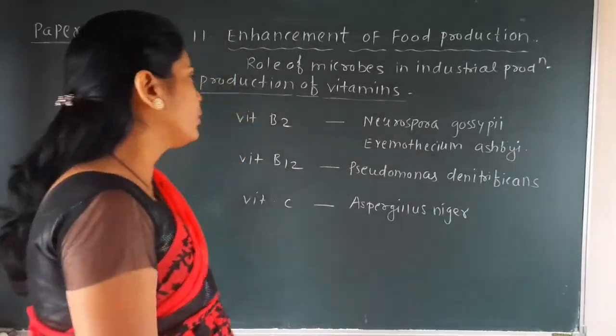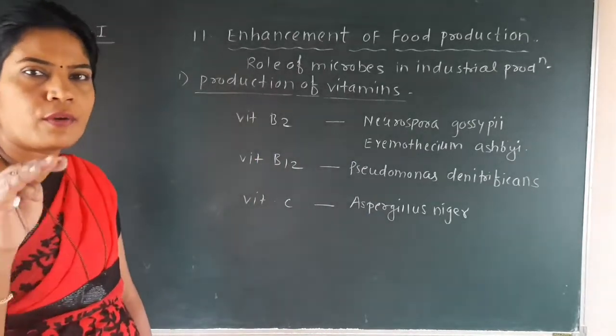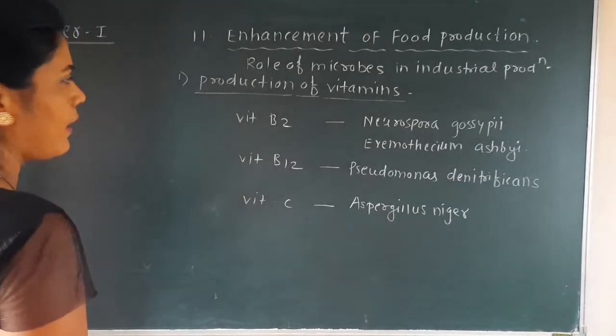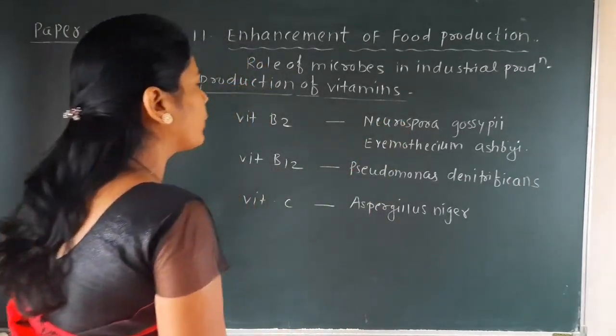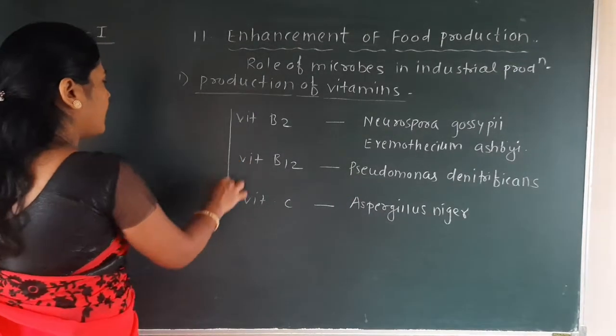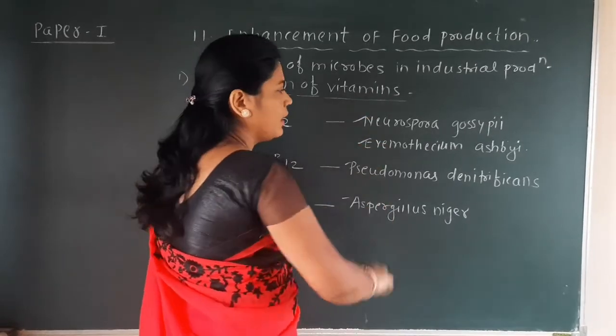So students, you should remember that these are the names of vitamins which are particularly produced on a large scale at the industry level, and these are the microbes which produce these vitamins. So these three vitamins are very, very important. You have to remember the names of the vitamins and the microbes which produce them.